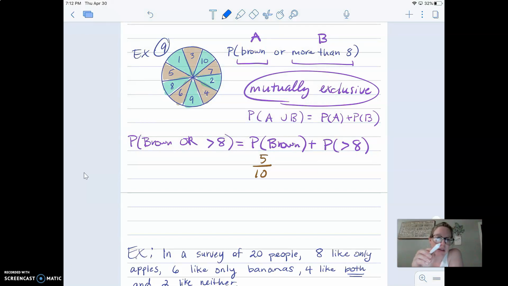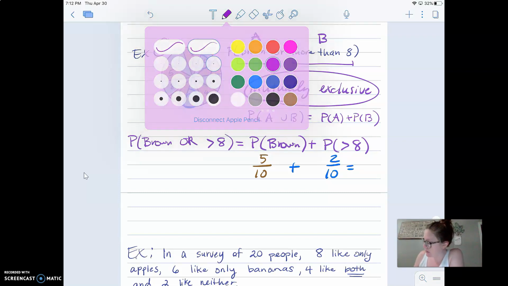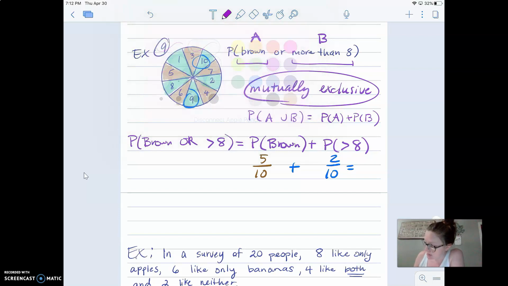So that's going to be, looks like it goes to 10. So there's only 2 options, the 9 and the 10, out of 10. All right, and then you just add them together. Okay, 5 plus 2 is 7. 7 out of 10 does not simplify. So that's my answer. That one's easy. Mutually exclusive is pretty easy.